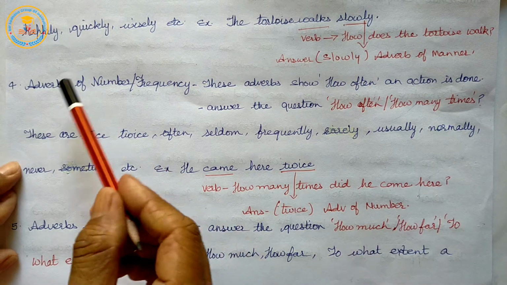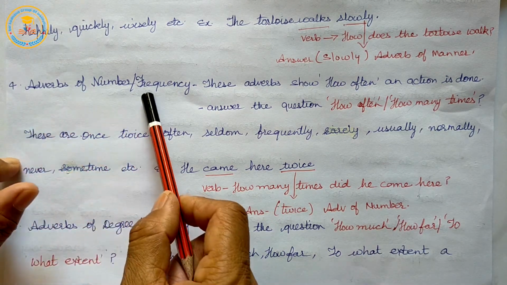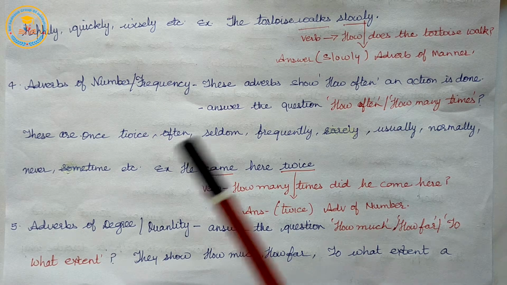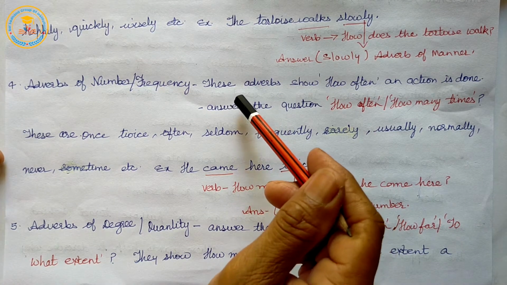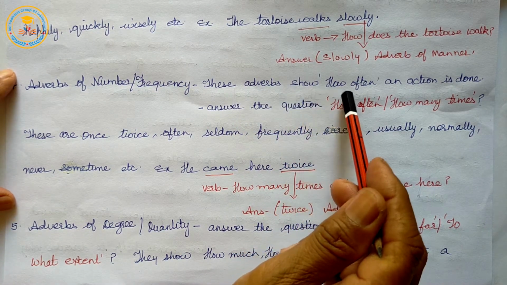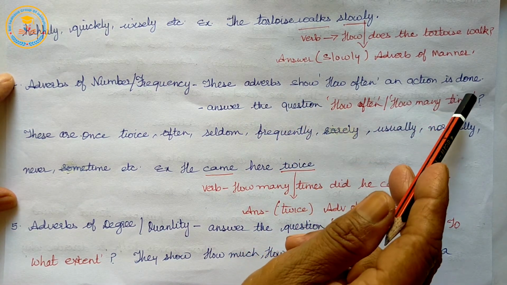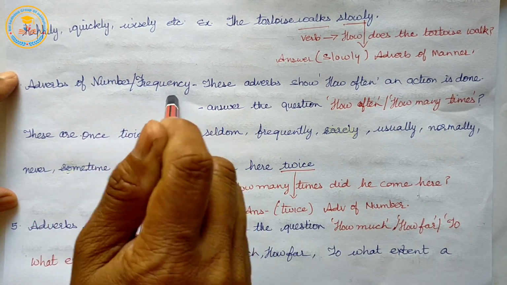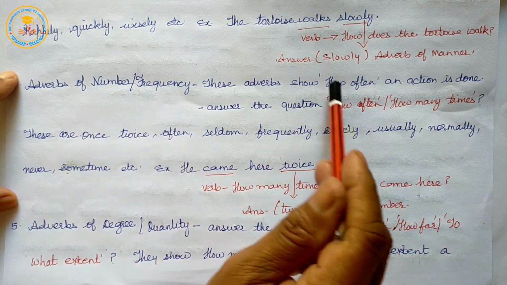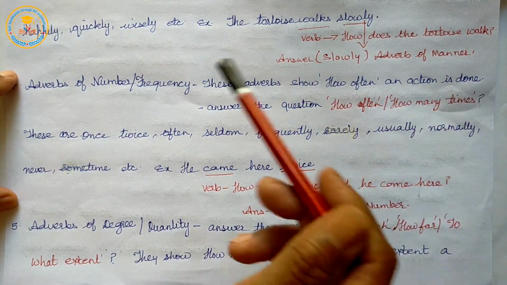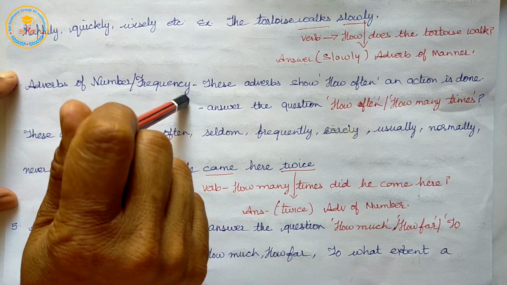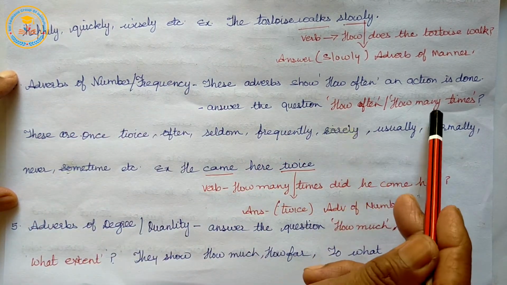Next is adverbs of number or frequency. These adverbs show how often an action is done. Adverbs of number or frequency answer the question how often, how many times.